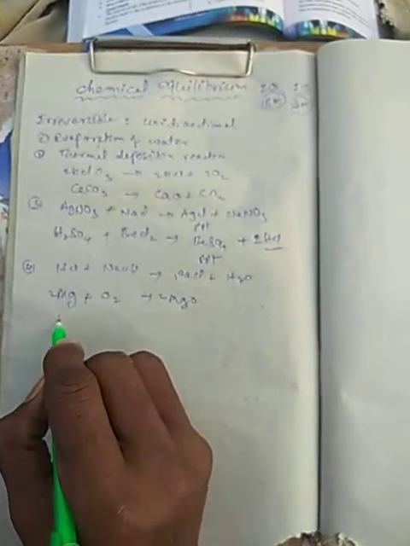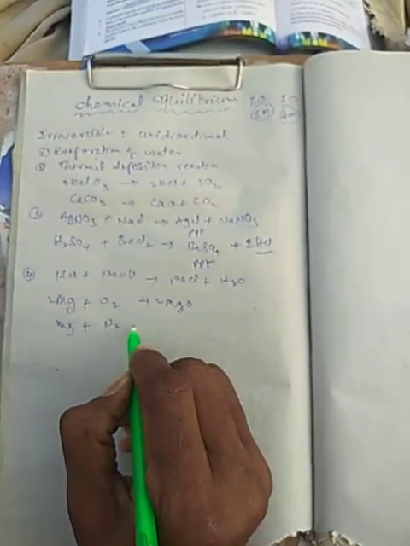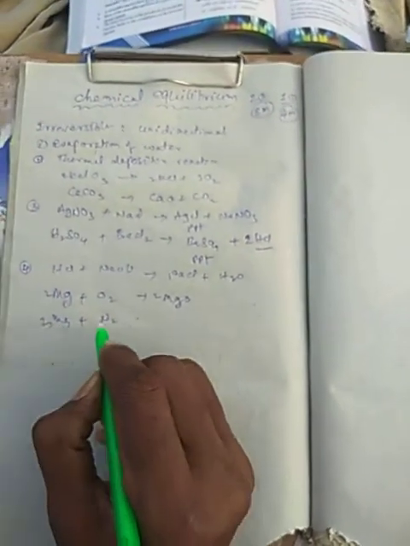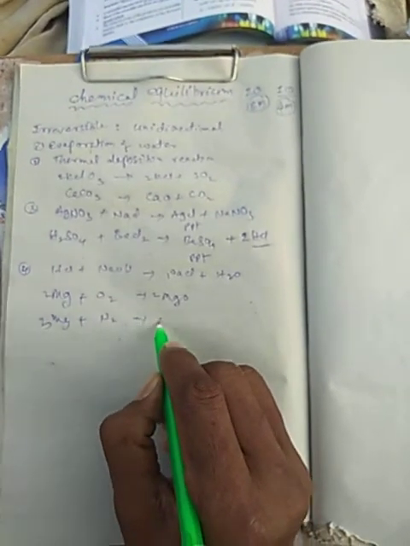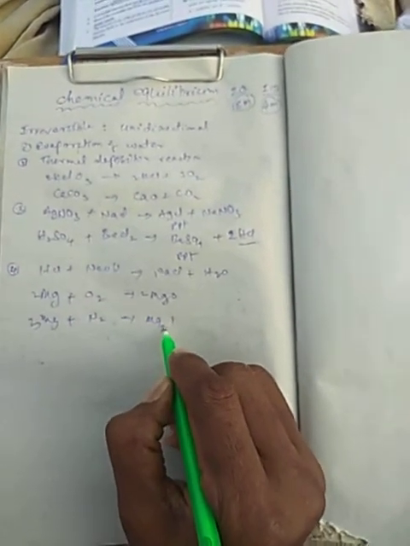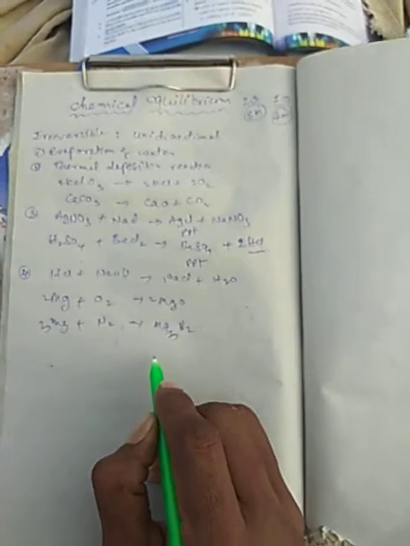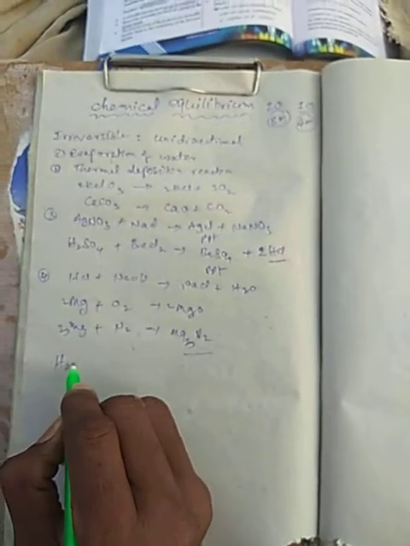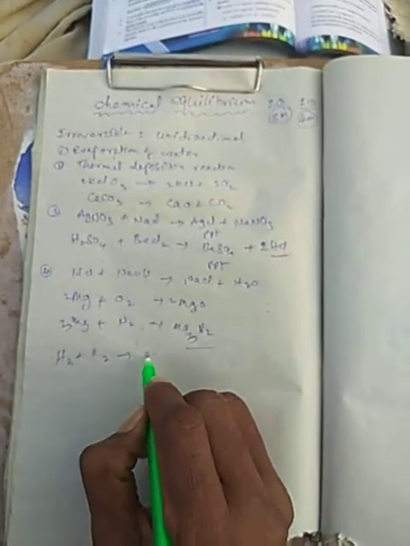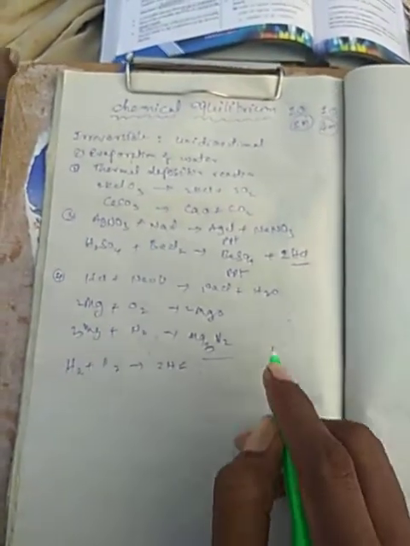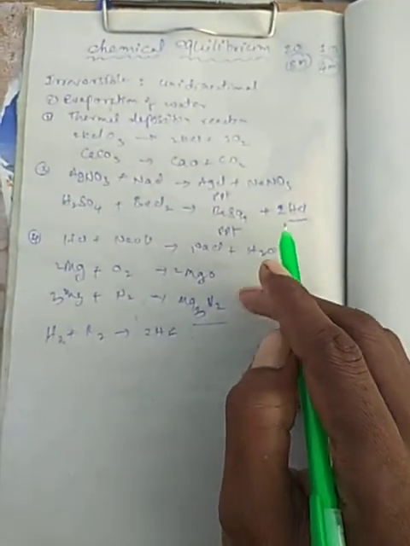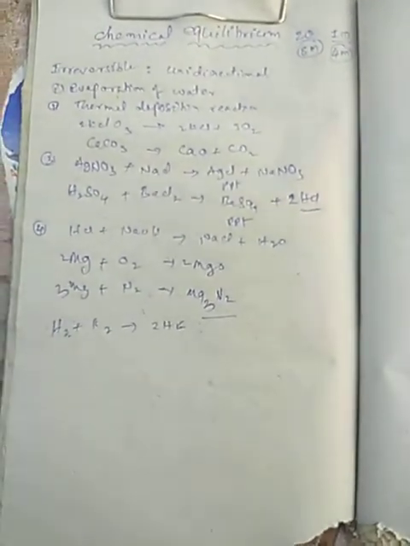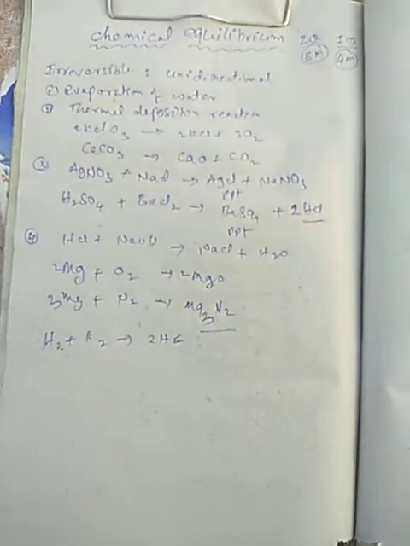Also magnesium plus N2 to form Mg3N2. And some other reaction, H2 plus F2 to form 2HF. These reactions are irreversible. They go in only one direction.